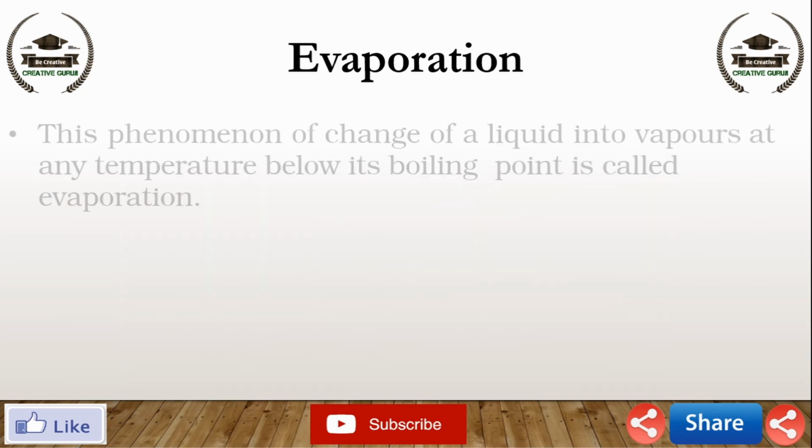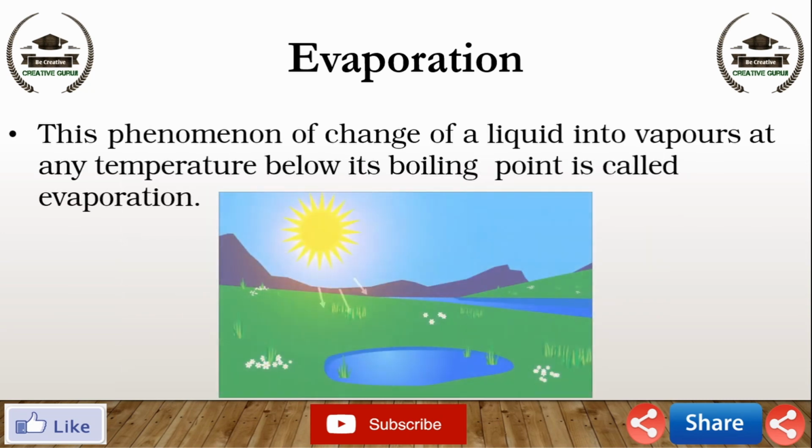Definition of evaporation: the phenomenon of change of a liquid into vapors at any temperature below its boiling point is called evaporation. The atmospheric pressure at sea level is 1 atm.